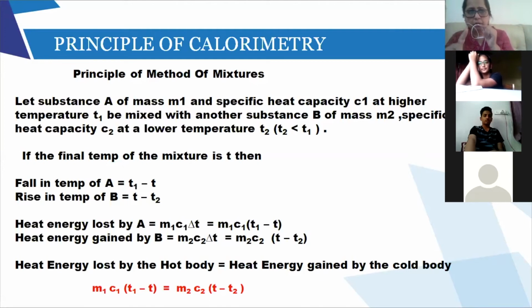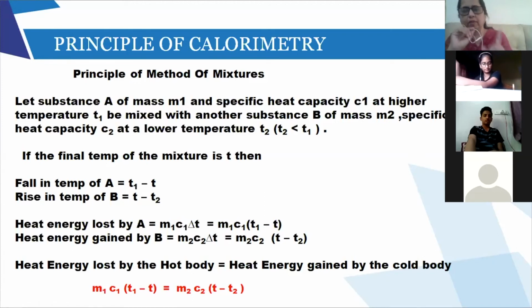So according to the principle of calorimetry, heat energy lost by the hot body is equal to heat energy gained by the cold body. Which is the cold body here? Water, and the hot body is tin. So M1C1 (T1 minus T) equals M2C2 (T minus T2). This is the principle of calorimetry.